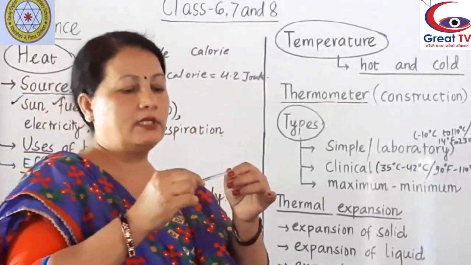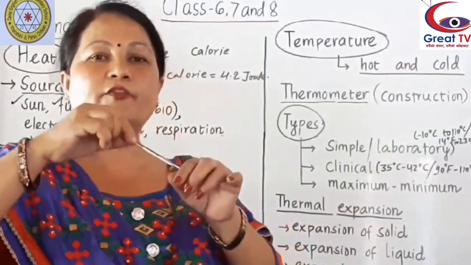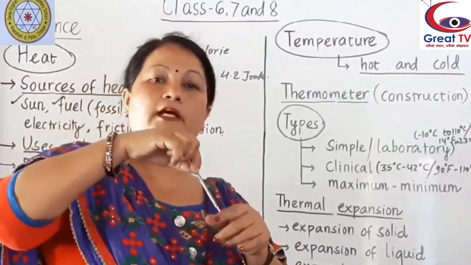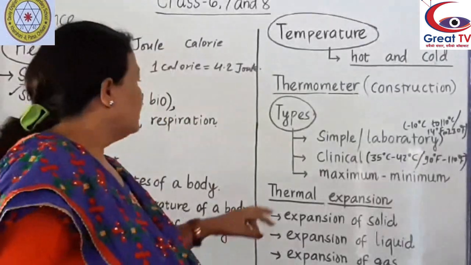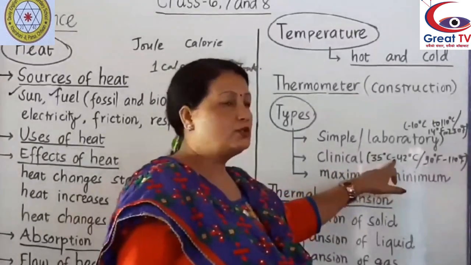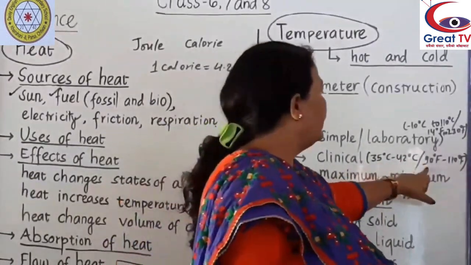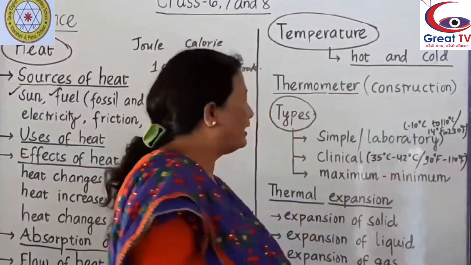In this thermometer, the constriction is made to avoid the fall of mercury into the bulb. A clinical thermometer ranges from 35 degrees Celsius to 42 degrees Celsius and 90 degrees Fahrenheit to 110 degrees Fahrenheit.